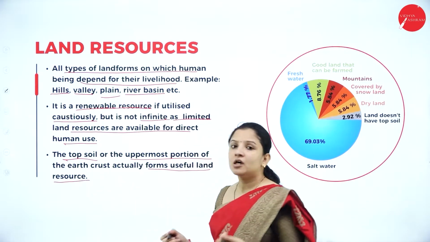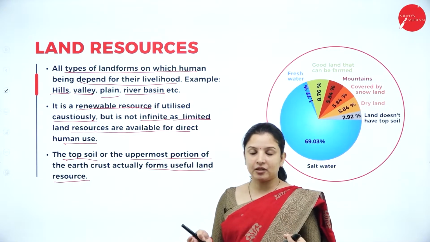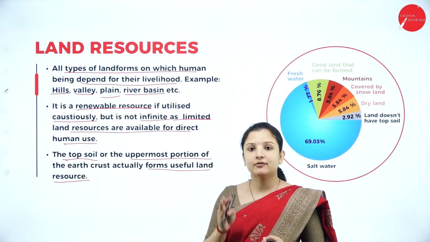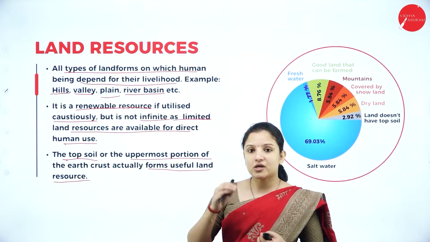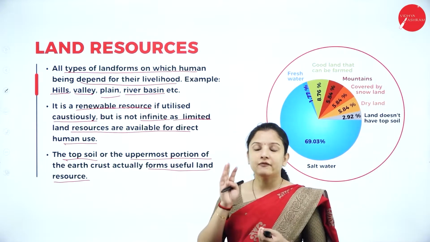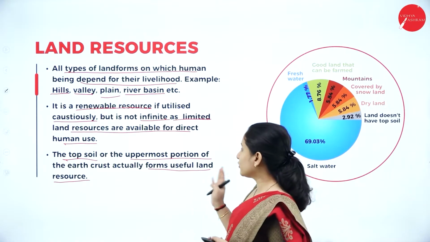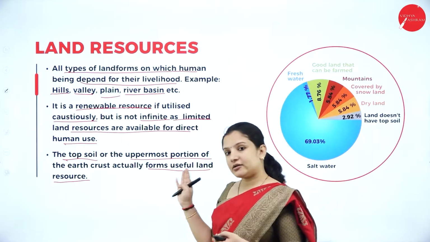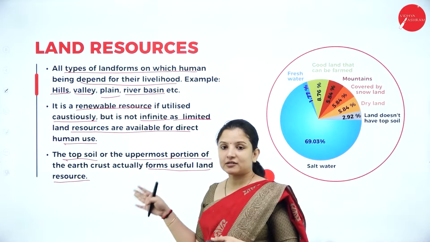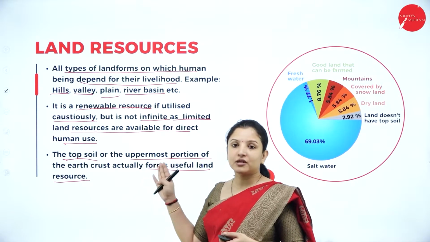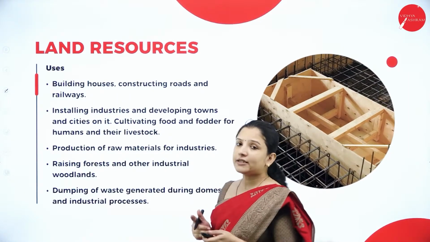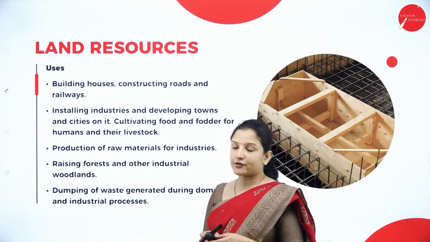So we may have an amount of land that is available, but can all that area of land be used? No, only those areas of land which have good conditions, good topsoil, good fertile soil, can be used, and the rest of the land cannot be used for human purposes. So that is why we need to make use of the land resources very, very cautiously. Next, talking about the uses of land resources.